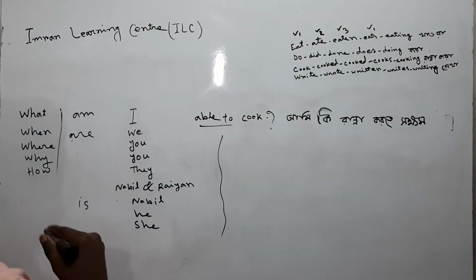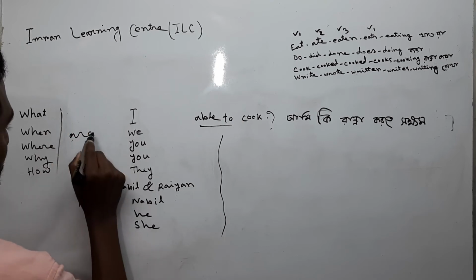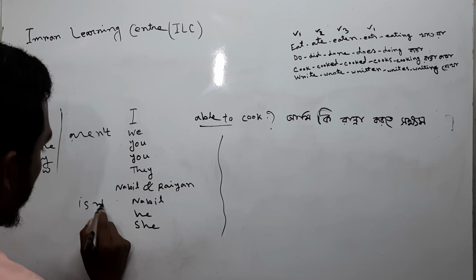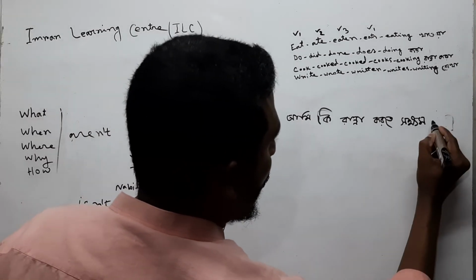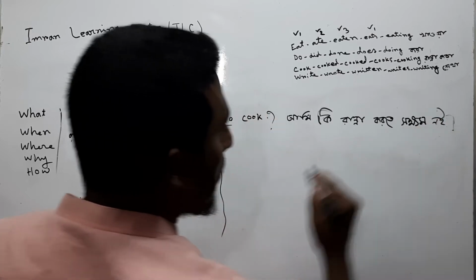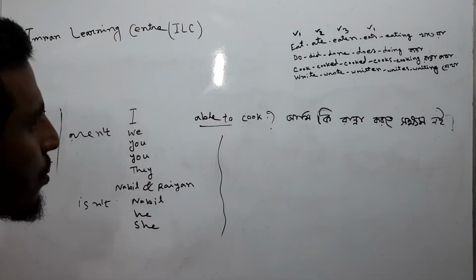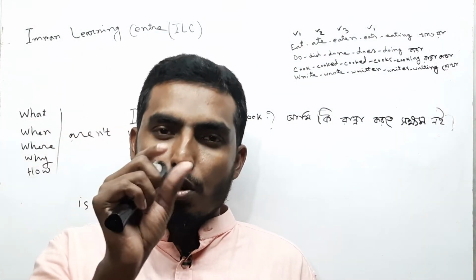Now we will make it negative. The contraction of am not will also be aren't, and then isn't. The meaning will be আমি কি রান্না করতে সক্ষম নই? Aren't I able to cook? In spoken English, the contraction of am not is aren't.